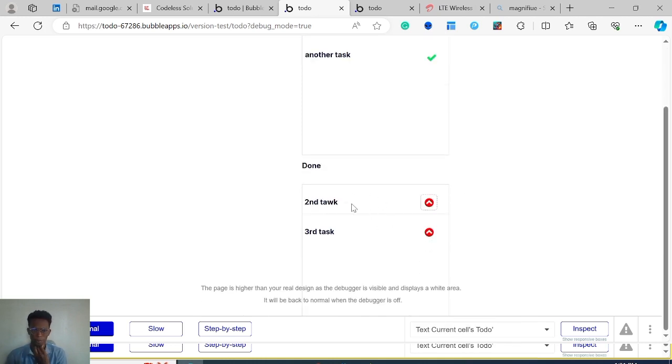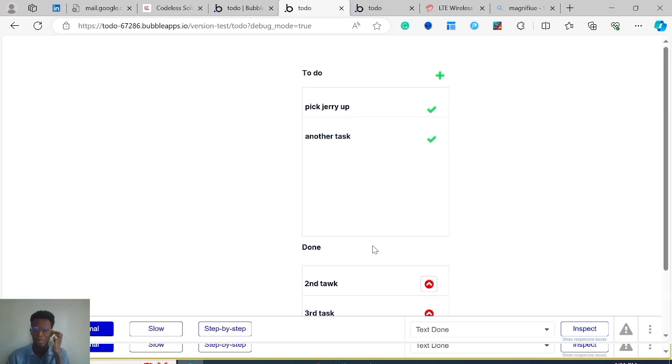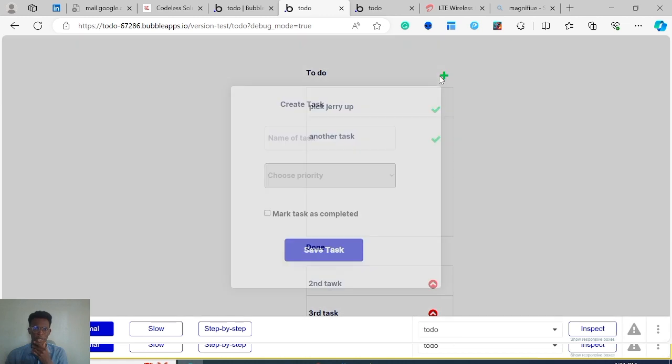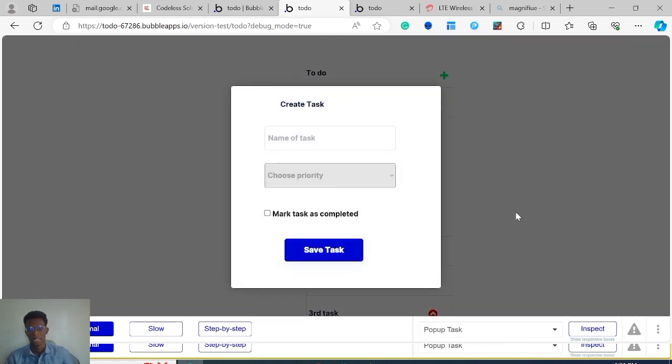For example, the priority. You can add more fields to your task. Let's say the assignee, the person who's to do the task. If it's, say, a project management system and it's not only you, you can have like 3 different fields here: the name of the task, the assignee, and the priority. You can add more fields here.